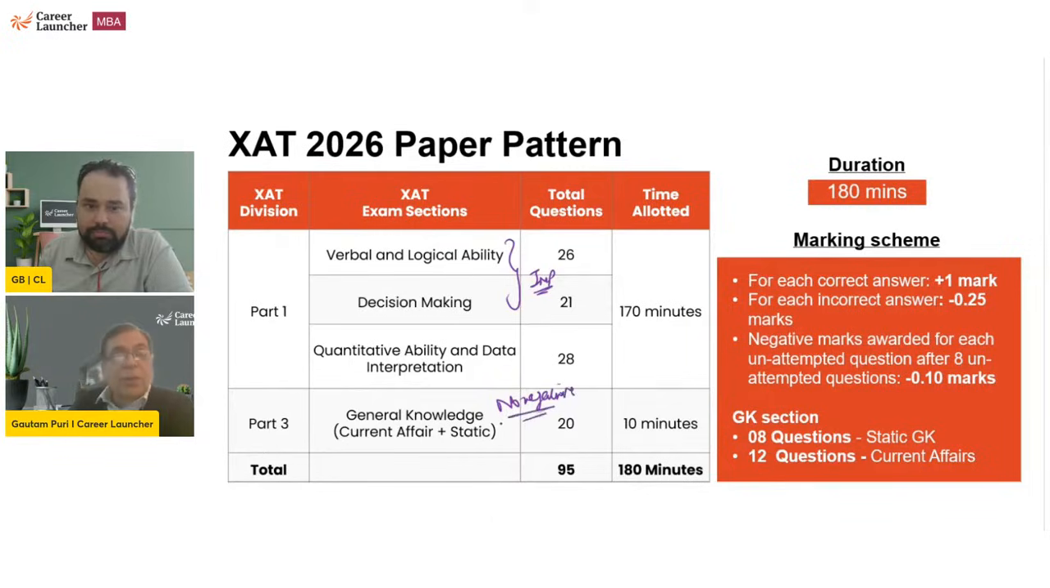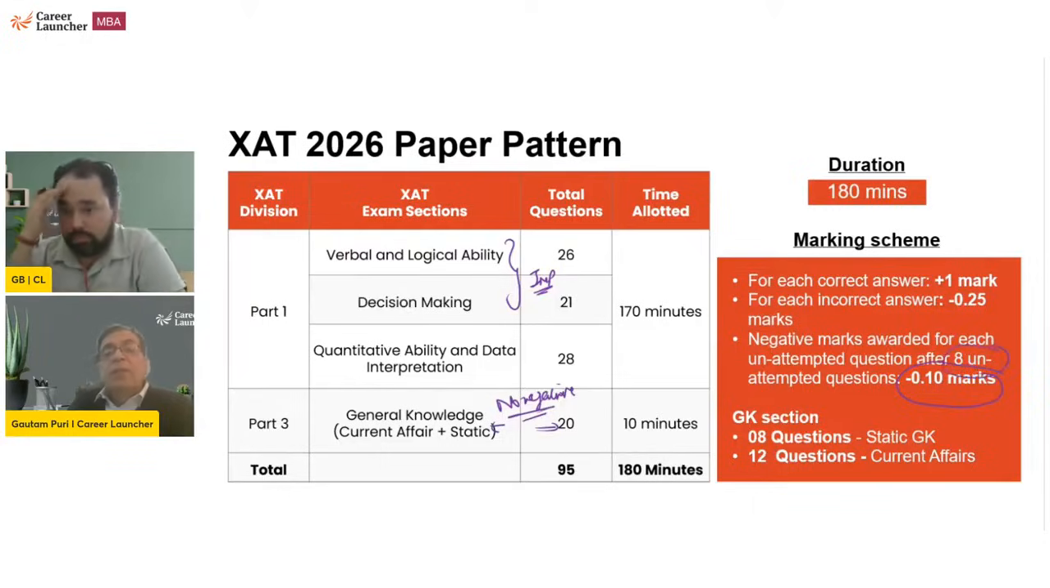Secondly, it has 5 choices. Because it has 5 choices, the negative marking is 0.25. A correct answer is +1, and negative marking is -0.25. There is also an odd thing: an unattempted question is also given a negative marking of 0.1. But for the first 8 unattempted questions in the paper, there is no negative marking.